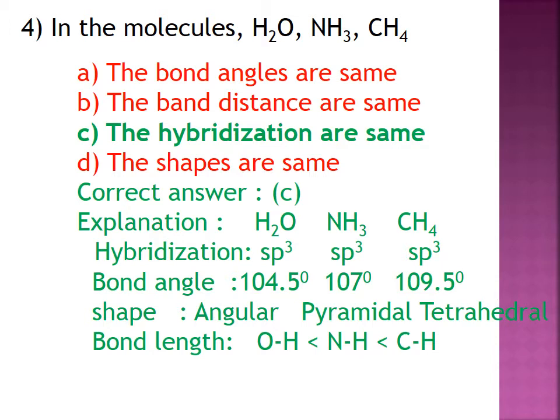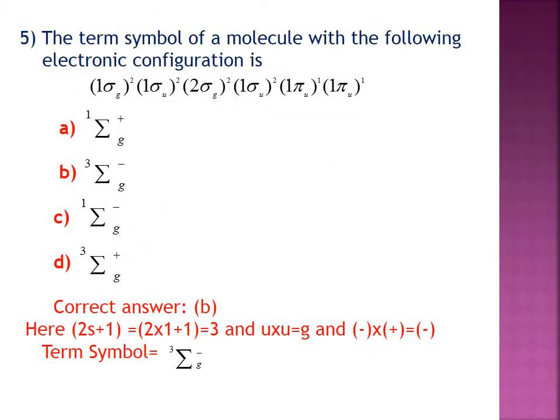H2O, NH3 and CH4 have sp3 hybridization. If you consider the bond angle, for H2O 104.5 degrees, for ammonia 107 degrees and methane 109.5 degrees. For the shape, water is angular, ammonia is pyramidal, and methane is tetrahedral, and bond length O-H is less than N-H, which is less than C-H. Therefore, H2O, NH3 and CH4 have the same hybridization. Therefore, the option is C.